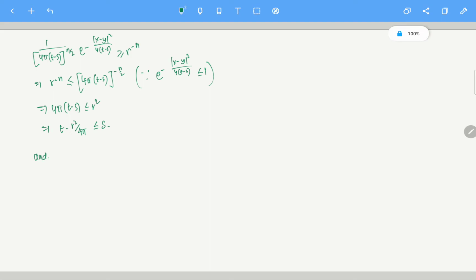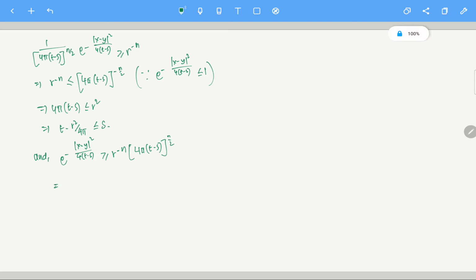And we also have another property. You see, exponential minus |x minus y| square by 4(t minus s), the exponential part of the fundamental solution, is greater than or equal to r to the power minus n (4 pi (t minus s)) to the power n by 2. Right? That is true.